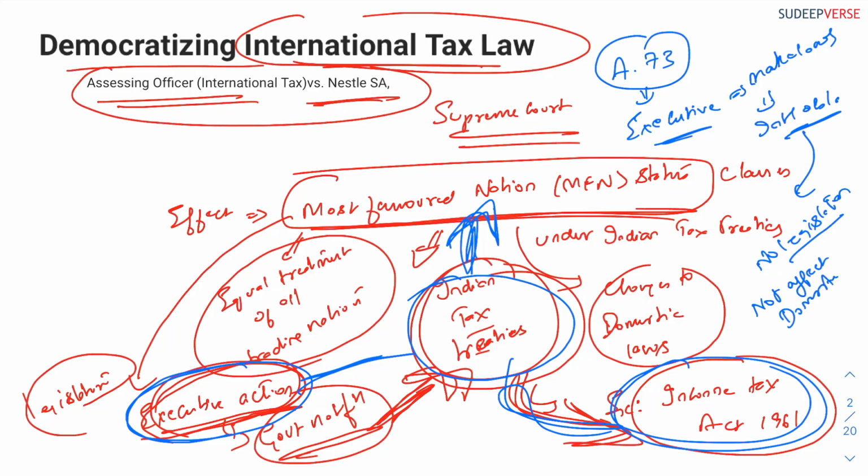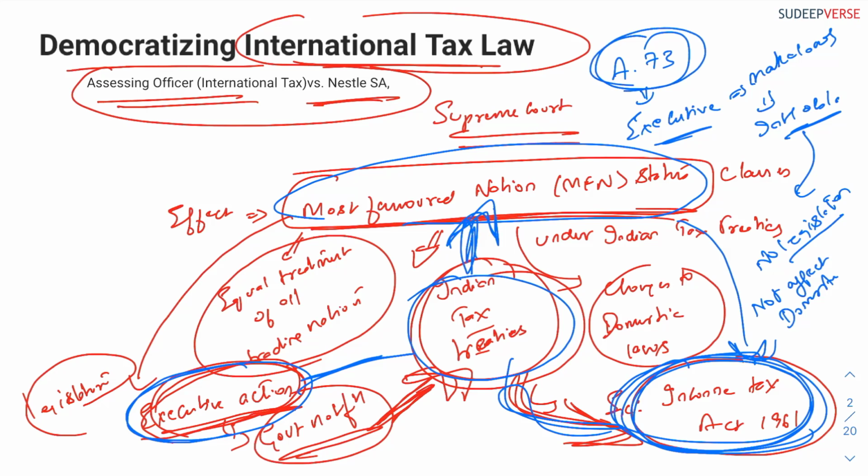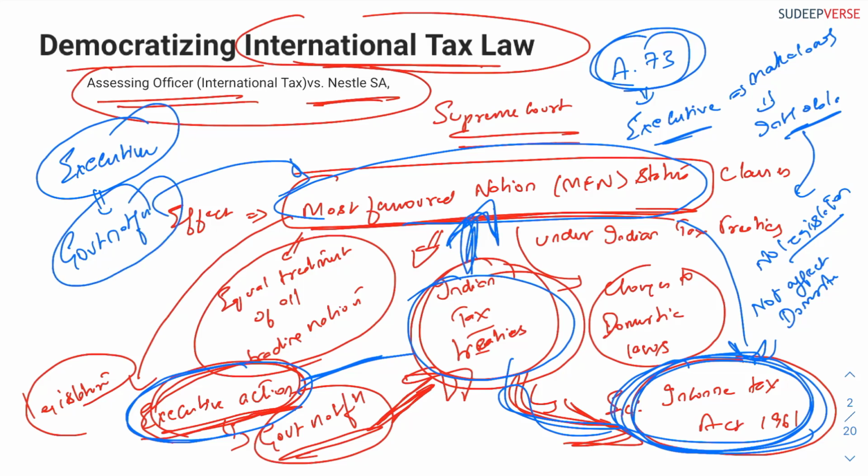Since we already have a legislation that handles tax, and any type of MFN clauses will impact the Indian Income Tax Act, obviously this Article 73 stands void. That is, the executive cannot take executive action alone, or only through government notification, to amend the MFN clauses in the tax treaties, because there is already a legislation, and this legislation will be impacted by changing the Indian tax treaties.